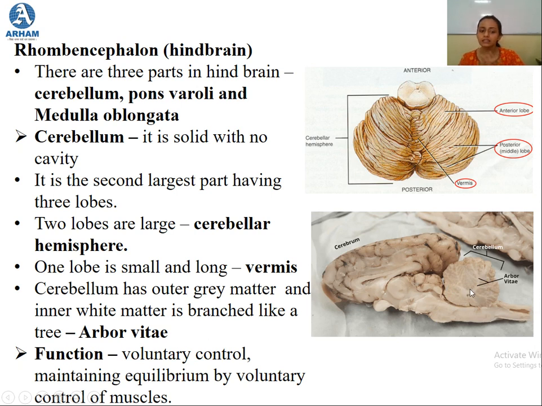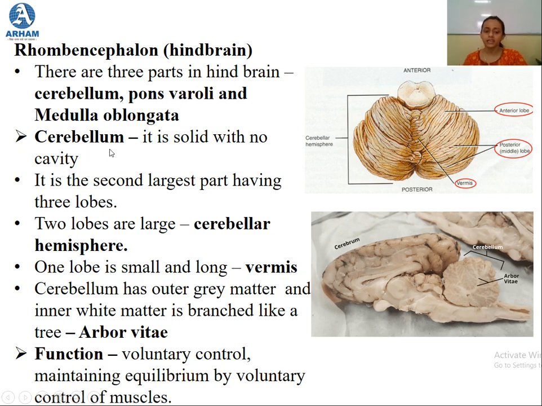This shows that in the cerebellum, the grey matter is on the outer side. So the dark region that you see is the grey matter, which is on the outer side, and inside this branch structure you can see the white matter. That is how we can say the white matter is on the inner side. So this is one characteristic feature of the cerebellum.